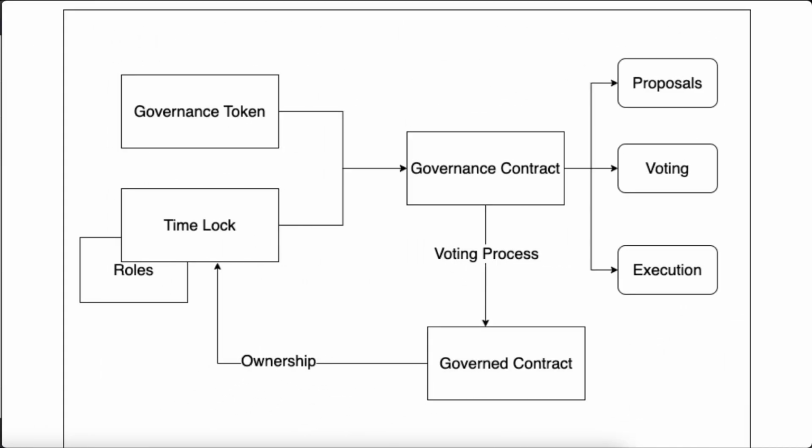To understand better how this works, let's check out these diagrams. First of all, we need to deploy the governance token and the time lock because they are both requirements of the governance contract. This governance contract is going to be the one that handles the proposals, the voting, and the execution of the DAO. The voting process is going to be related to a governed contract, in our case, the box contract. Here are the functions we want to execute and the ones we are going to discuss through the voting process.